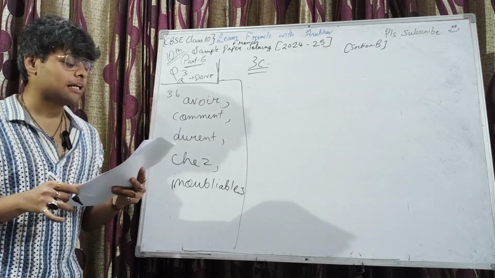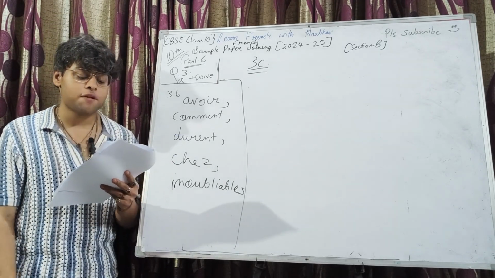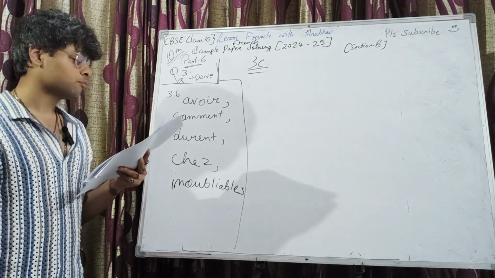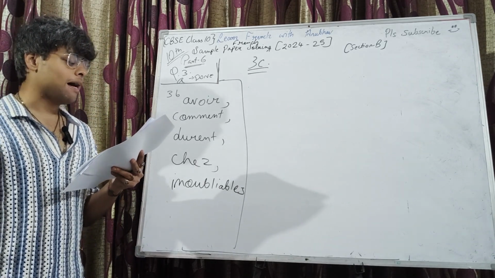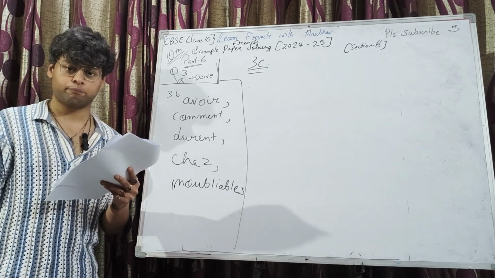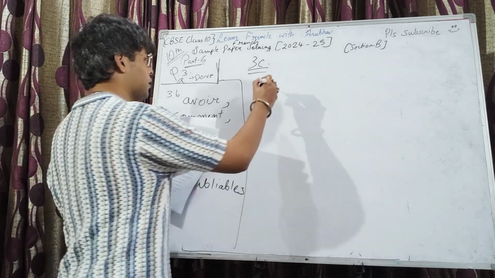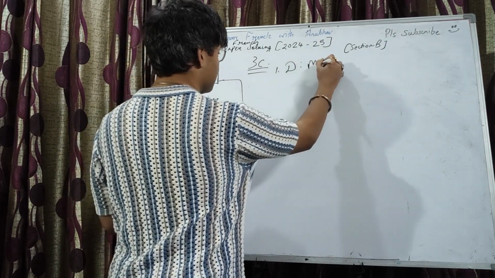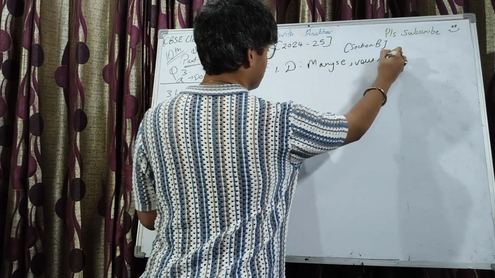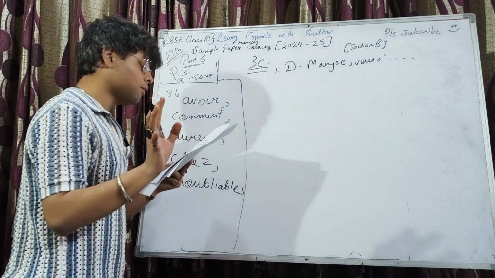First dialogue, directeur: Maryse, vous n'auriez pas vu mon portable? So, Maryse, haven't you seen my phone? So, first dialogue, the director says, Maryse, vous n'auriez pas vu mon portable?